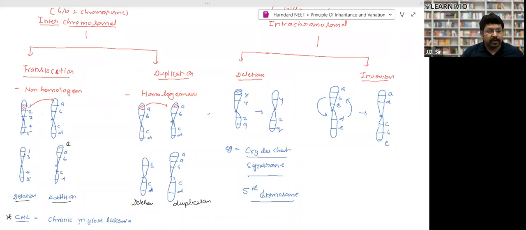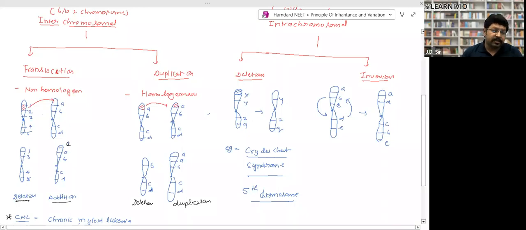Here, gene number 2 is deleted from one chromosome and added on another chromosome, where the sequence becomes 2, A, B, C, D.